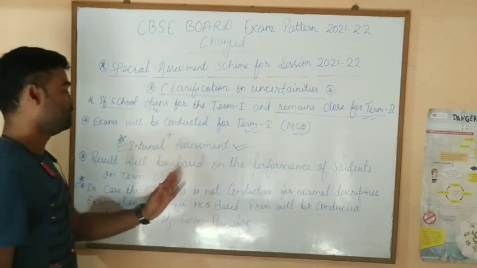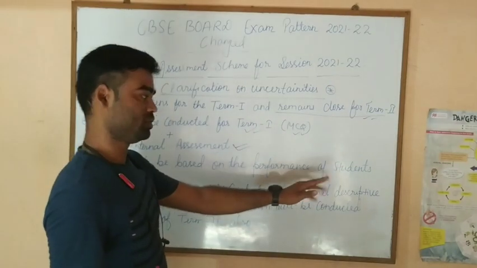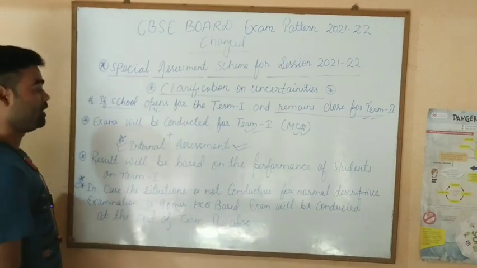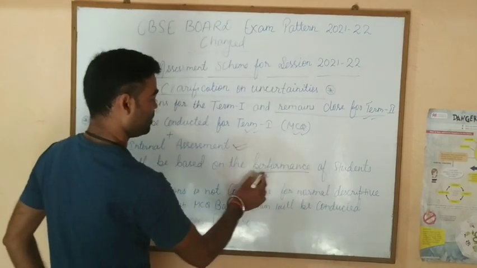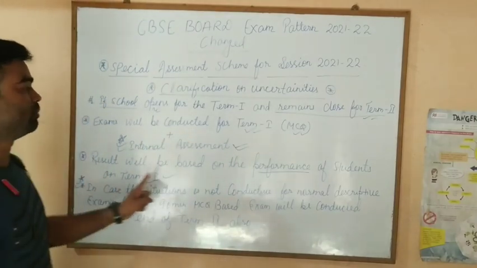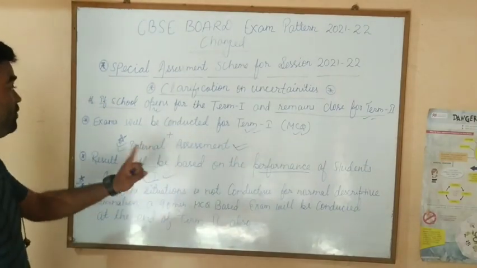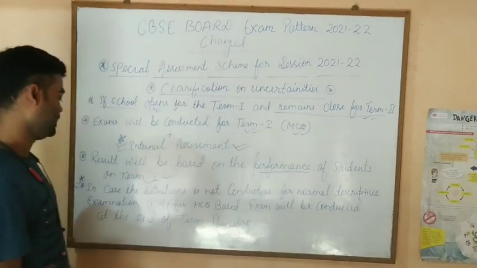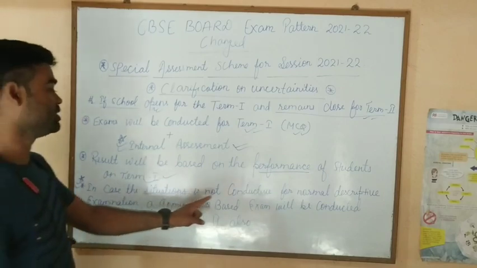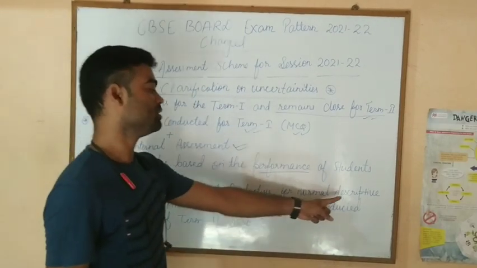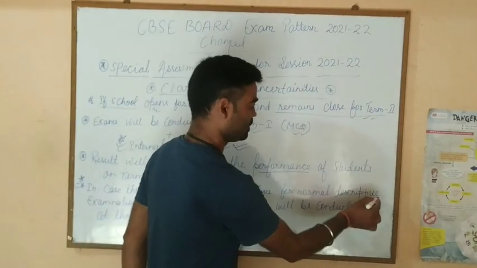The result will be based on the performance of the students. First, your result will be based on the performance of term 1, if the school opens for term 1 and remains closed for term 2. Again, in case the situation is not conducive, it means not good for taking the exam, then for a normal descriptive, एक छोटा सा डिस्क्रिप्टिव टेस्ट आपका होगा.